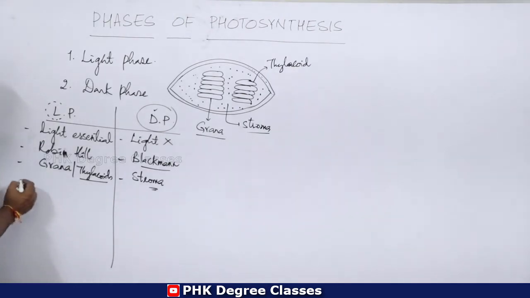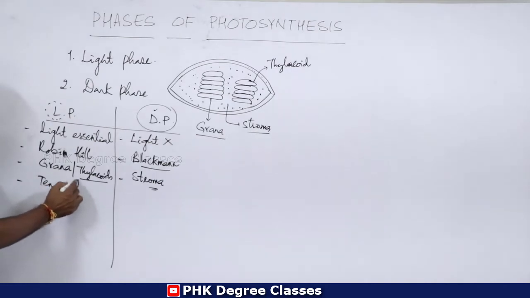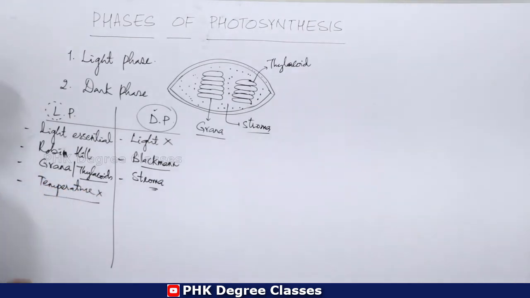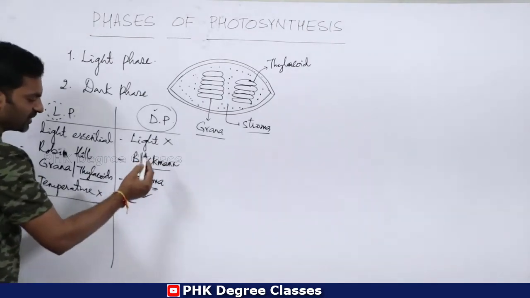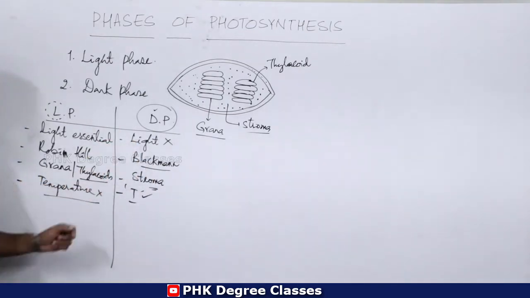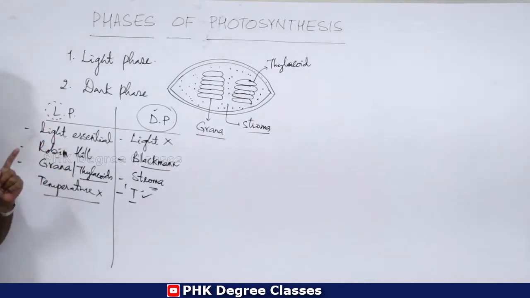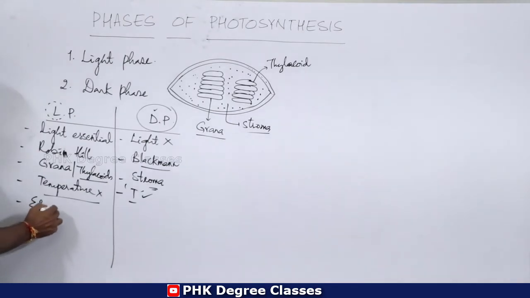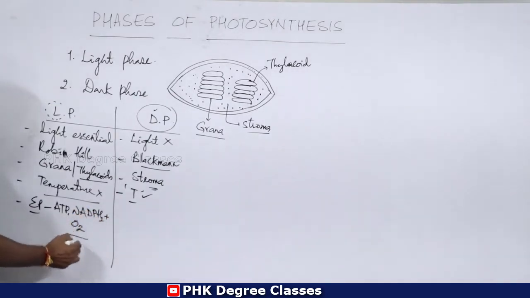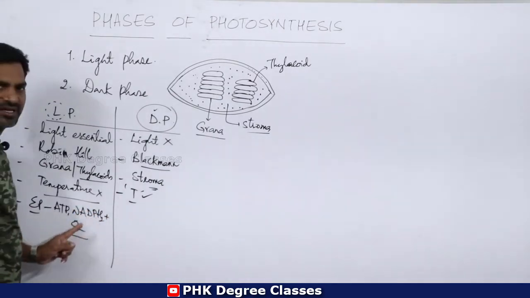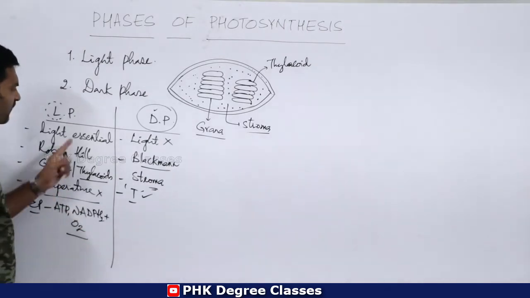Temperature is required for dark phase, while temperature is not at all required for light phase. Then the end products of light phase will be ATP, NADPH2 and oxygen.